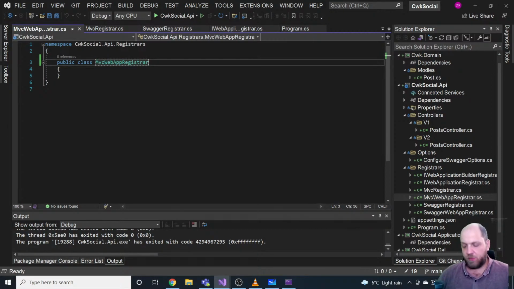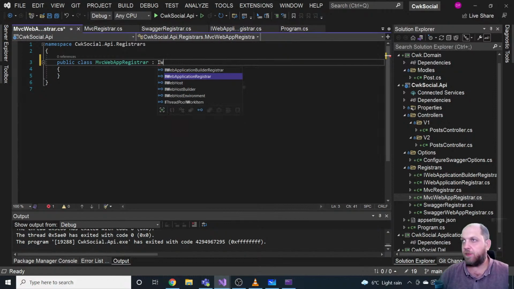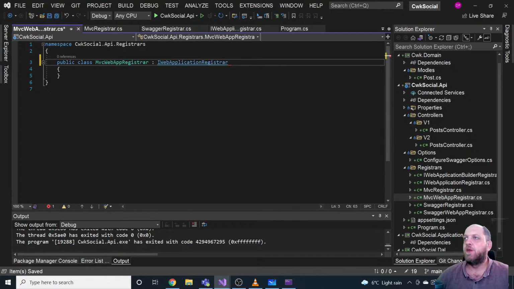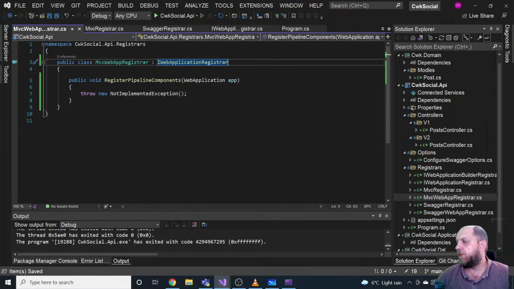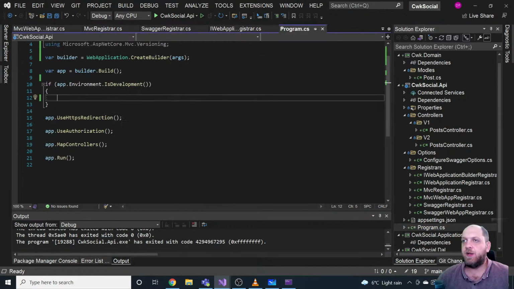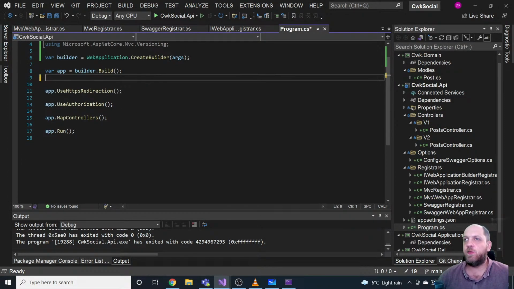Okay, so this one would also implement the web application register. So let's implement the interface. Let's go to the program part here, and actually we don't need this at all anymore.